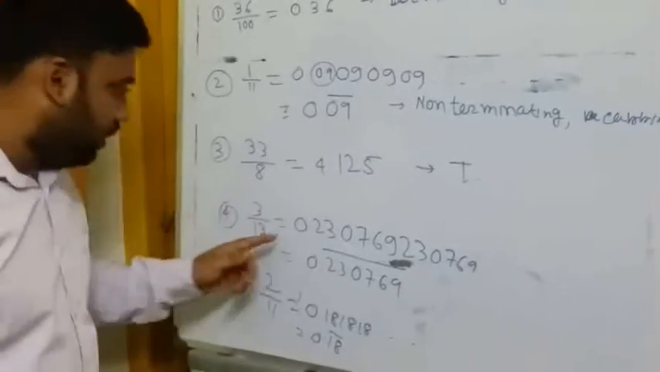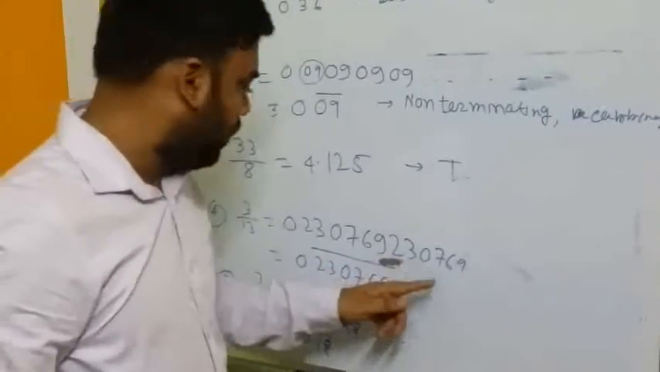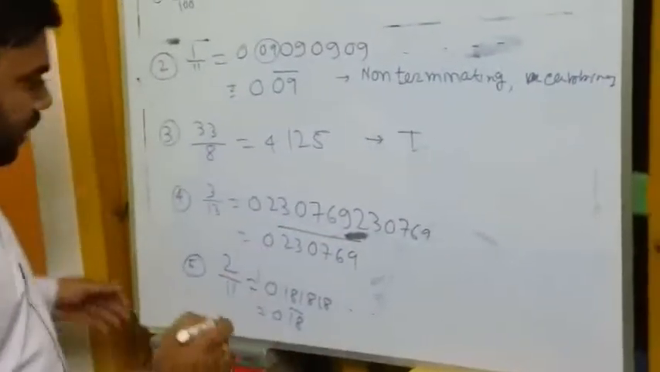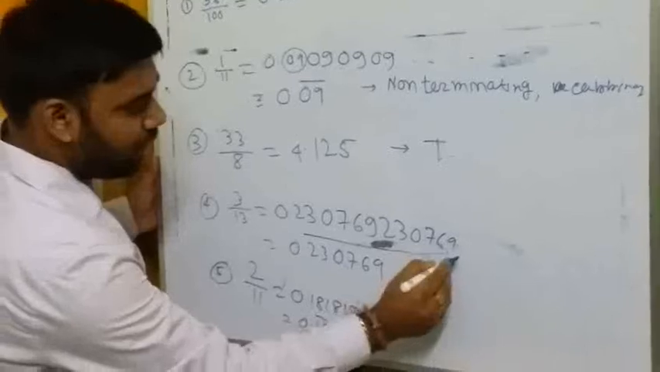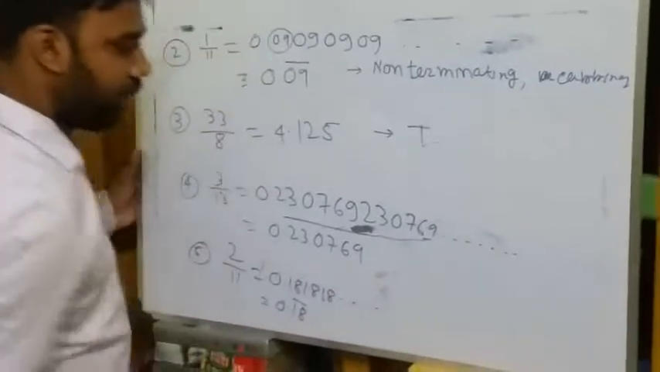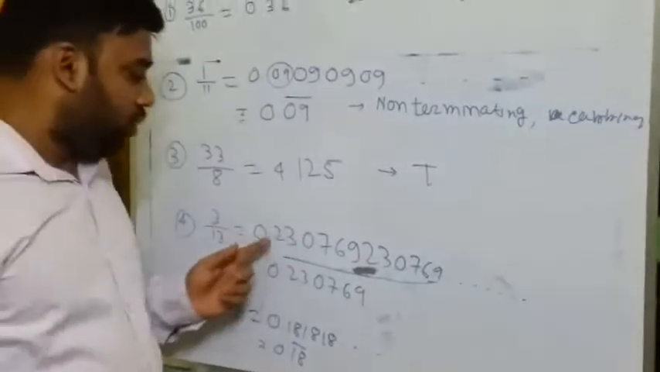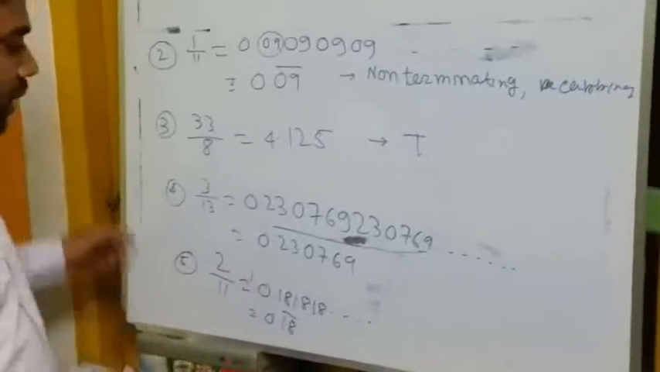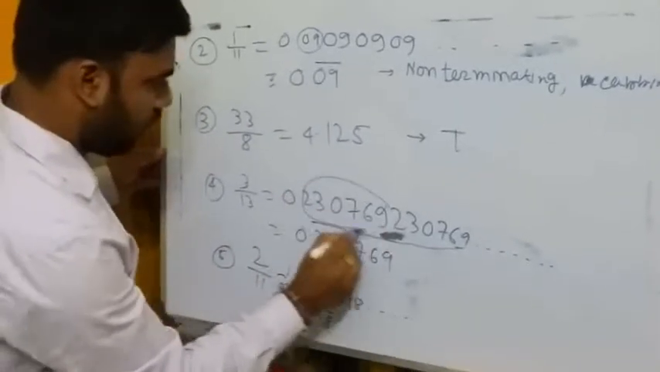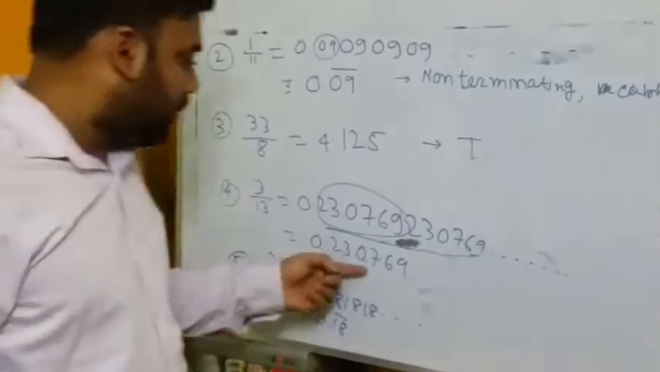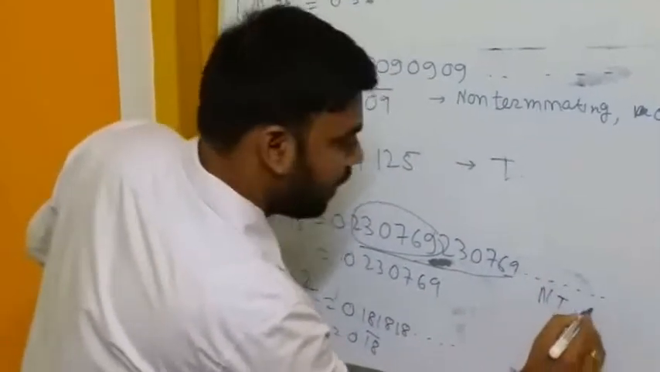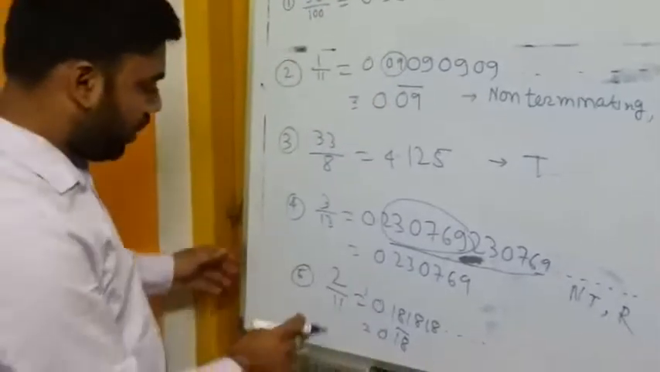Next, 3 by 13. If I divide 3 by 13, we get the result 0.230769230769 and continuing. So this number repeats this portion. That's why this decimal is non-terminating and recurring.